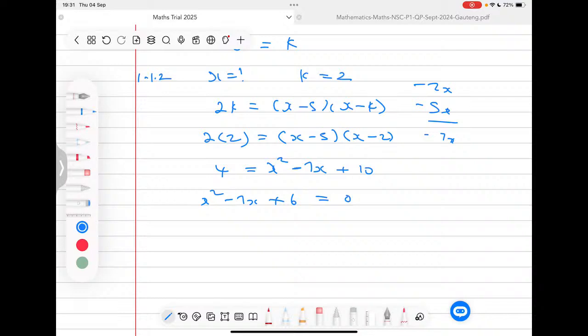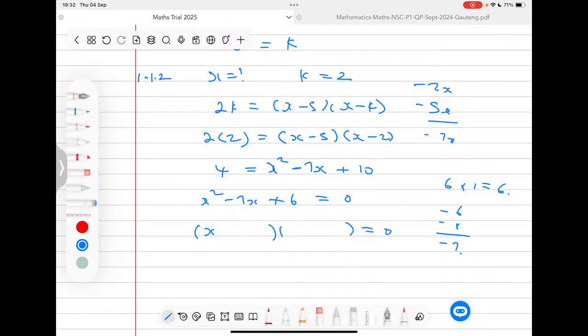Now when you look at this, the standard form of a quadratic equation, this would mean that we can factorize this. So now factorizing this, I'm going to write this into 2 brackets, and we're going to have an x here. And I can see here that my factors that will really work is a 6 times 1, because 6 times 1 gives me that 6 there. And also I can see that if both of them are negative, so if I have a negative 6 and I'm adding it to negative 1, they will give me a negative 7, and this negative 7 is the one that's sitting here.